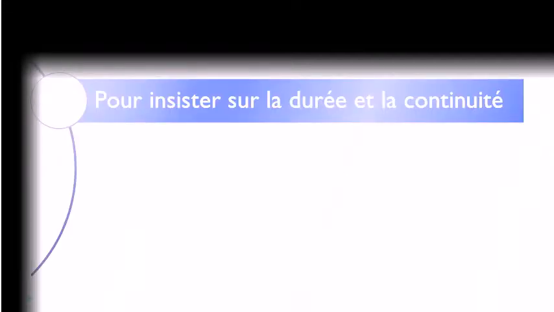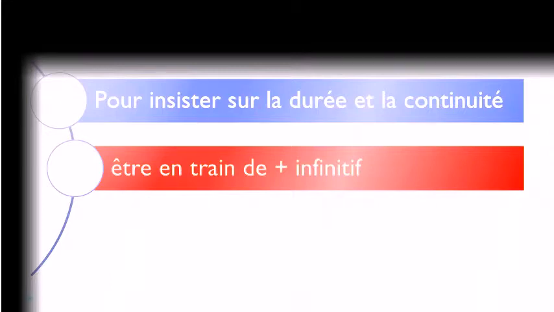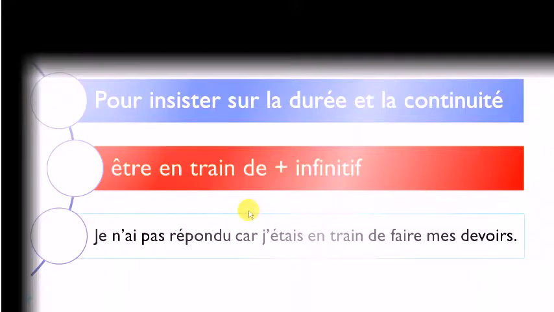All right? And then we've got another structure. If you want to insist on the fact that something lasts and continues, then we've got this structure: être, to be, être en train de, and then you will put the infinitive form after that, the basic form. An example here as well. I wanted to make the difference with the passé composé form here. Je n'ai pas répondu.